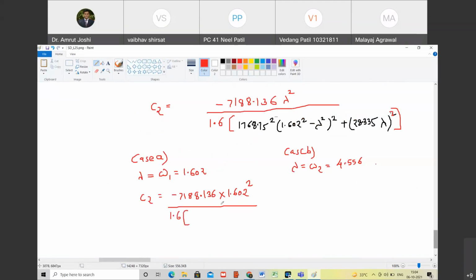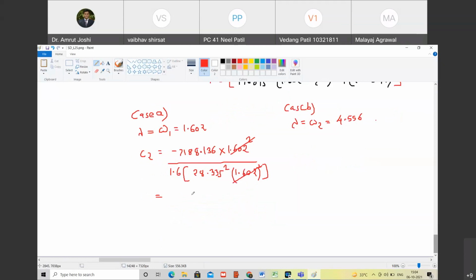First term is going to vanish. Second term is going to remain. That is 28.335 square into lambda square. But lambda is 1.602 square. Do you agree with me? This should cancel out. The value of C2 comes as 5.59. No, it will be minus. Yes, minus 5.59, sorry. So let us check that. Minus 7188.136 divided by 1.6 divided by 28.335 square. Minus 6.8869, right?